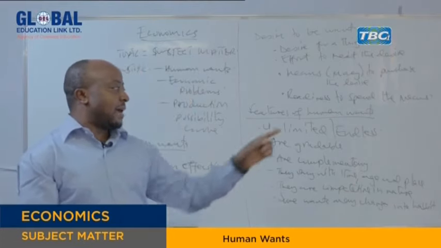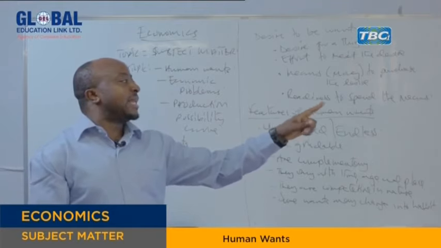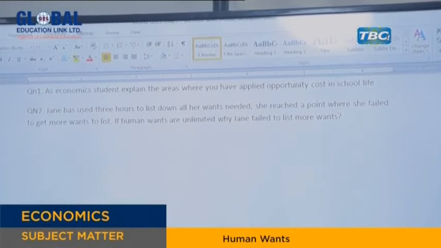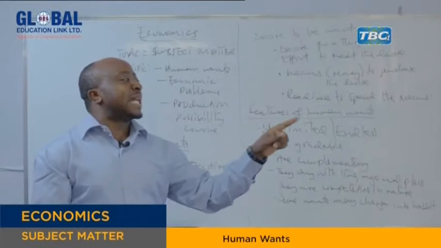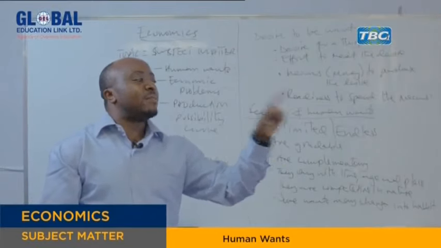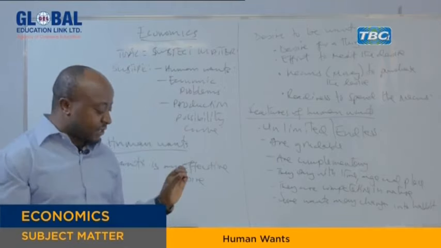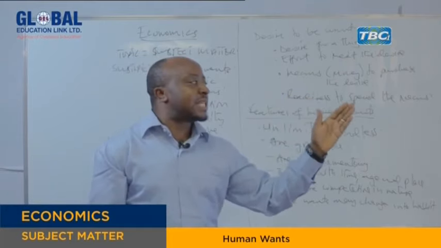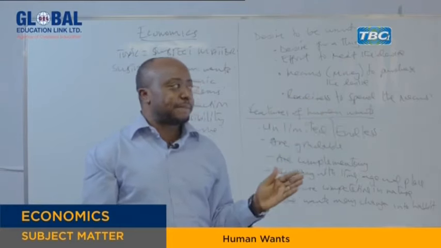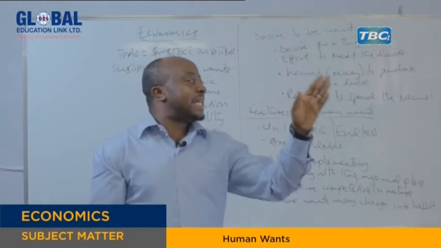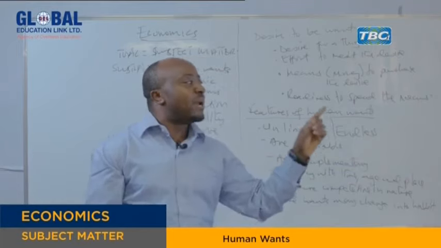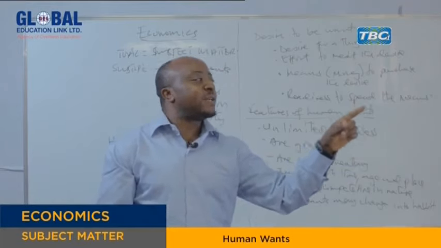Check question number 2, which is saying on the board: Jane has used 3 hours to list down all her wants needed. She reached a point where she failed to get more wants to list. If human wants are unlimited, why did Jane fail to list more wants? So read carefully, I repeat: Jane has used 3 hours to list down all her wants needed. She reached a point where she failed to get more wants to list. If human wants are unlimited, why did Jane fail to list more wants?